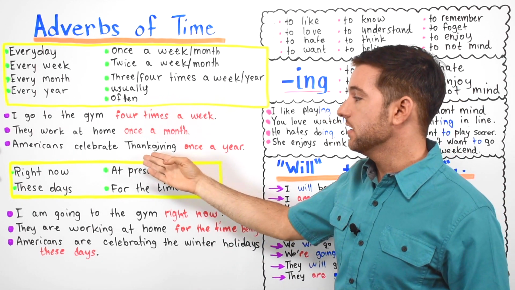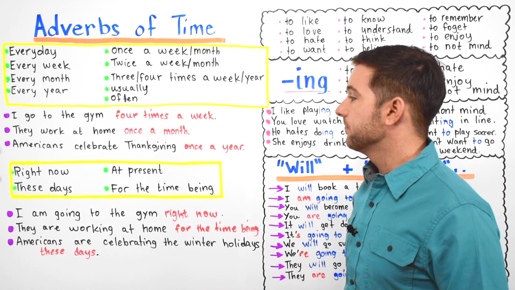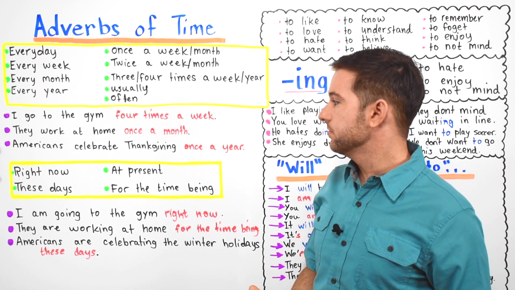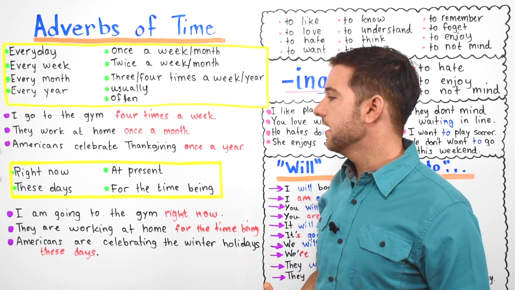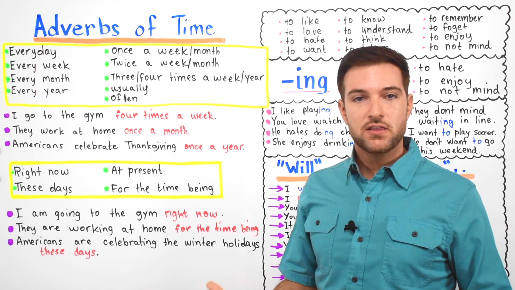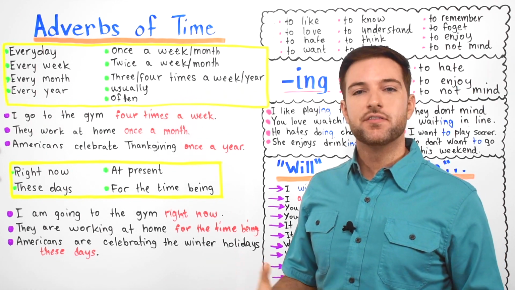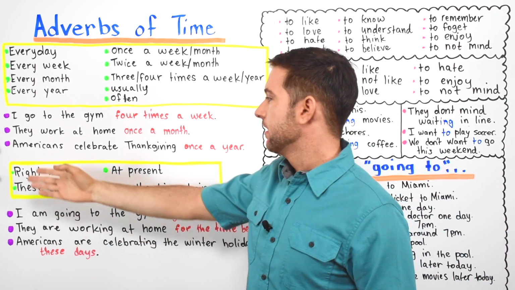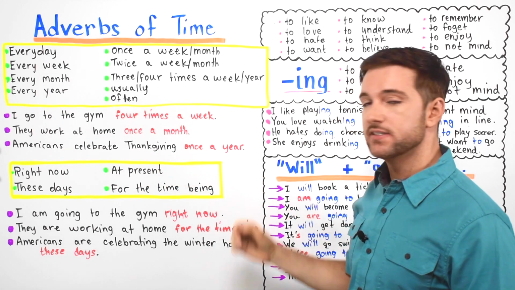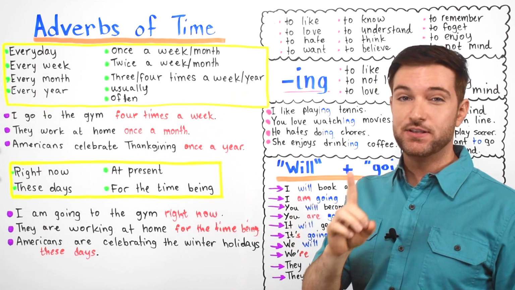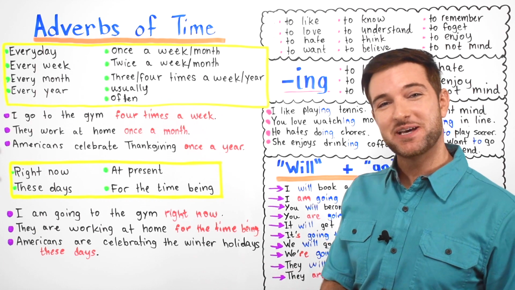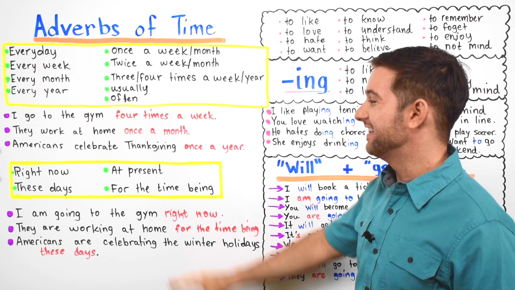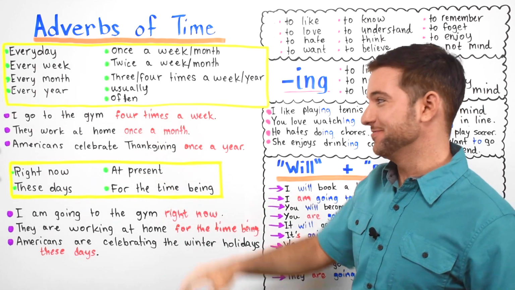Thanksgiving is a holiday in October, and typically people eat turkey and they eat vegetables and some fruit, and we all get together and we say thank you for life and thank you for our family and our friends. It's a time of celebration. Americans celebrate Thanksgiving once a year. Okay, so every year it happens one time. Okay, but not 2 times, not 3 times, just 1 time. This is one of my favorite holidays for sure. I love the food. It involves a lot of food.